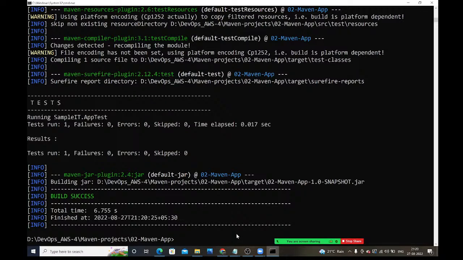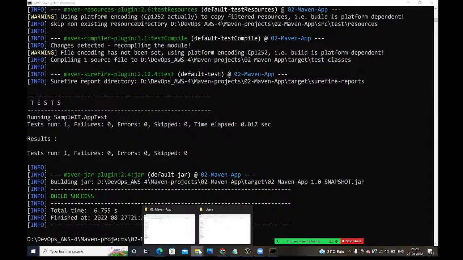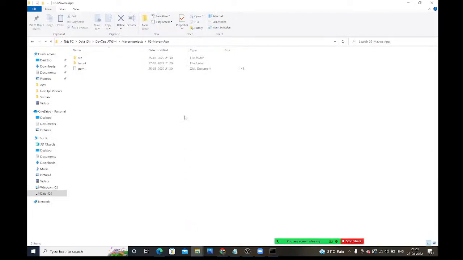Build success, build success. So now let me go there. See guys, has it changed or not? Target folder time, observe carefully guys. Now the time is 21:20. Has it changed or not? Earlier the target folder was 21:19. That got deleted. So to delete that, am I running Maven clean?